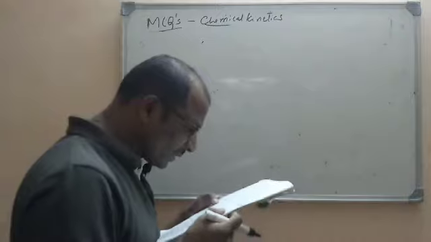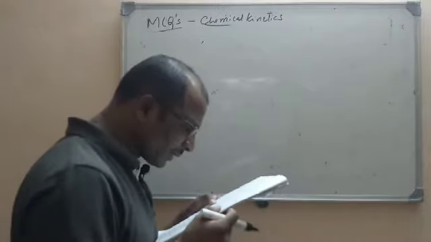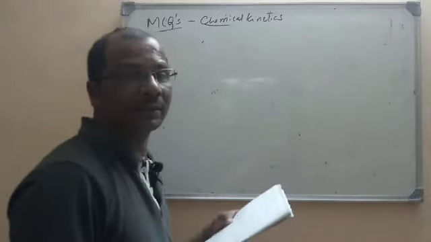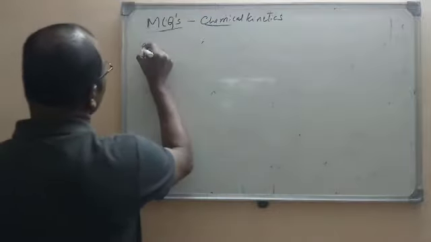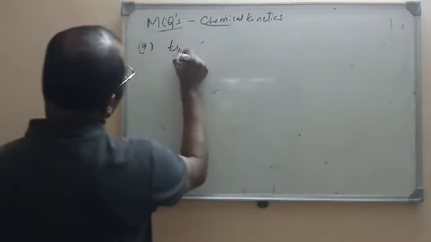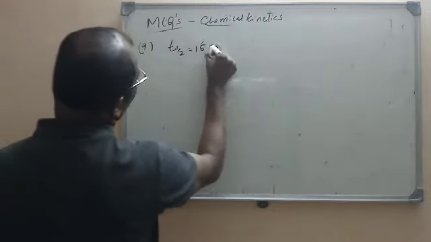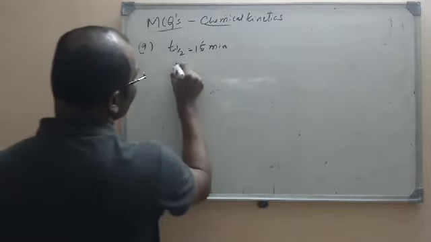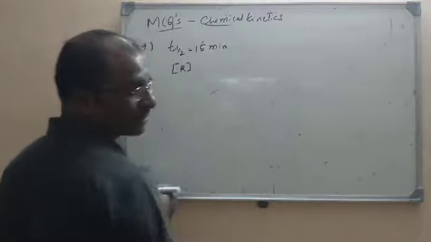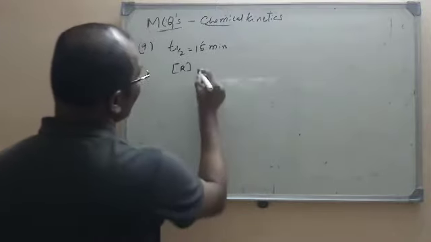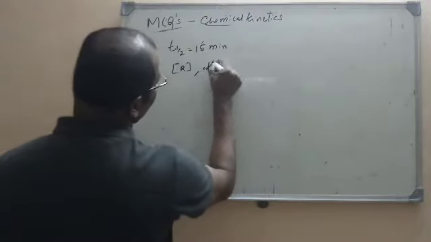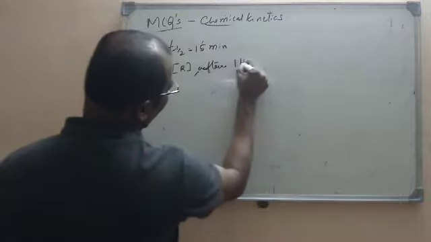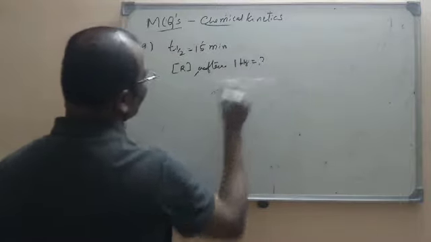The concentration of the reactants after 1 hour is. So what is given here? A first order reaction is given, and its half-life is given as 15 minutes. Now what is the concentration of the reactants after 1 hour? That is to be determined here.